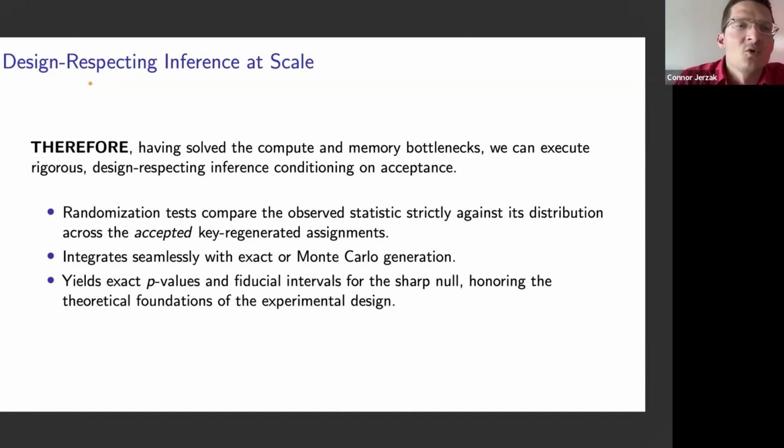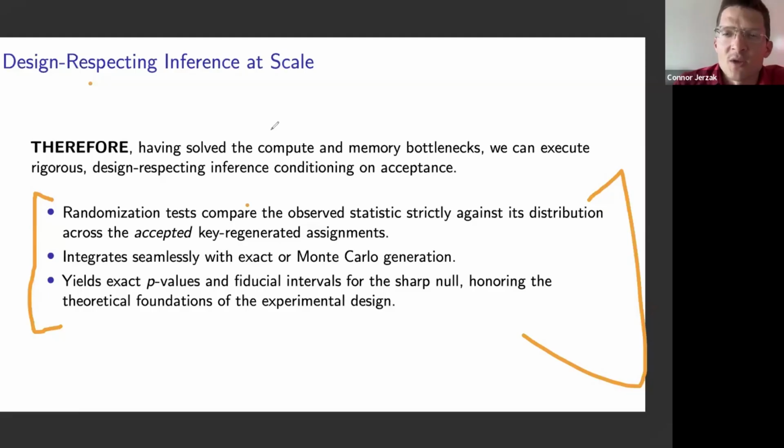And then after we run the experiment and get results, we can perform randomization inference using that pool of acceptable randomizations that we obtained using this accelerated computing framework. And this will allow us to compute exact p-values and fiducial intervals, which will honor the theoretical foundations of experimental design while having none of the complexities of sequentially adjusted re-randomization protocols.